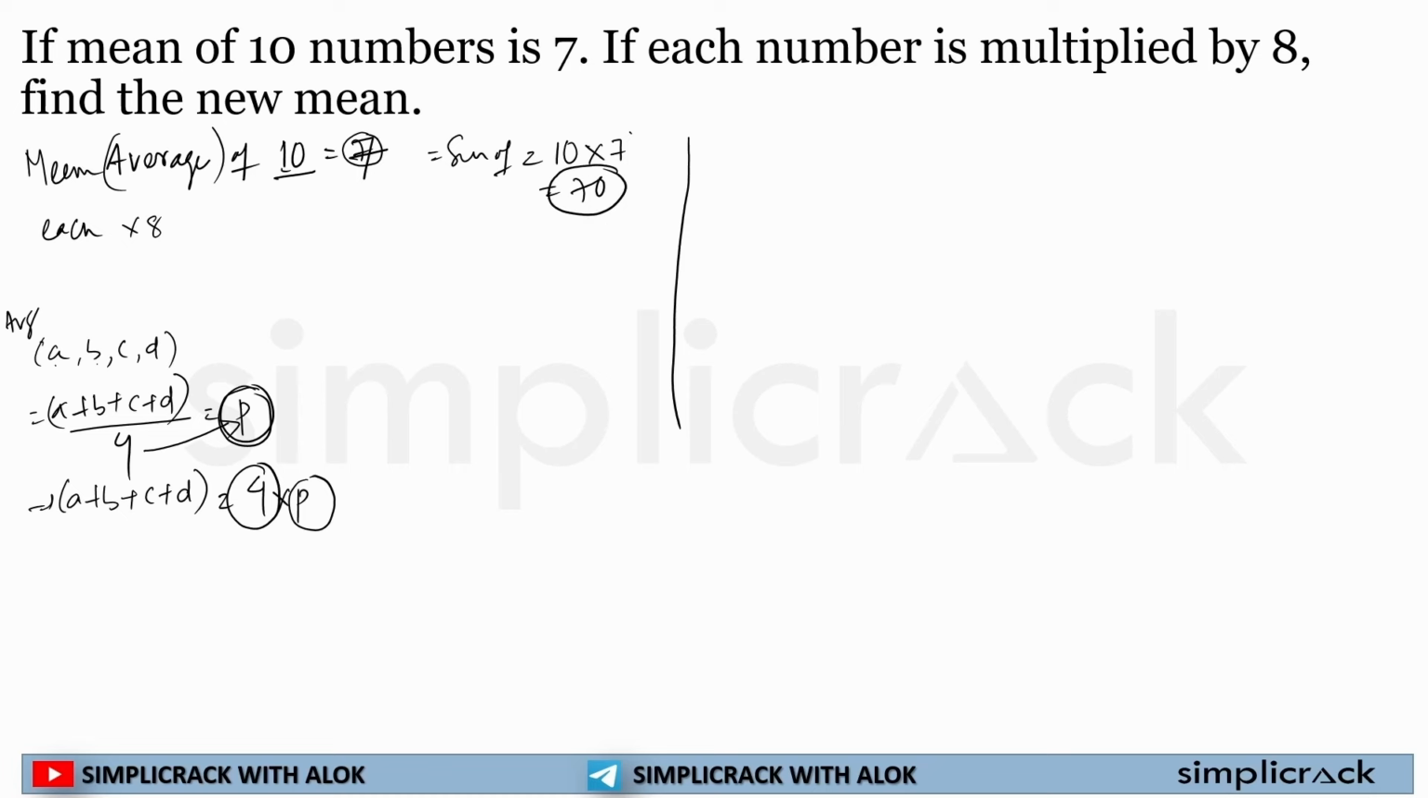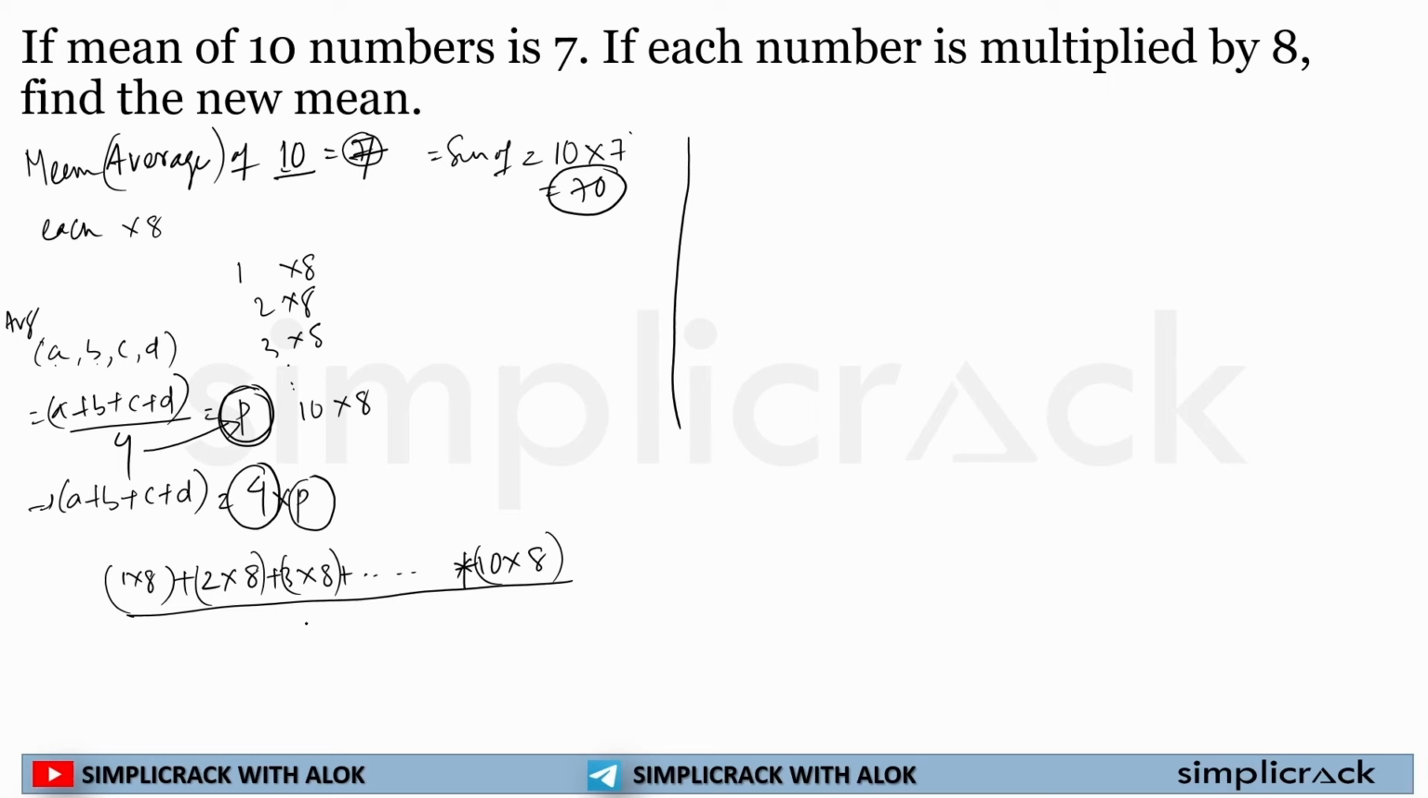Now each number will be multiplied by 8. So from the first number to the 10th number, each number will be multiplied by 8, means first into 8, second into 8, third into 8, fourth into 8, and the same goes on till 10 into 8. I can take 1 into 8. I'm just writing down the terms, not the numbers, for your understanding. Second into 8, third into 8, so on till 10 into 8, because this is the new number for us.